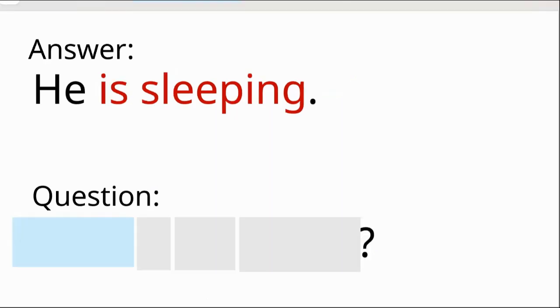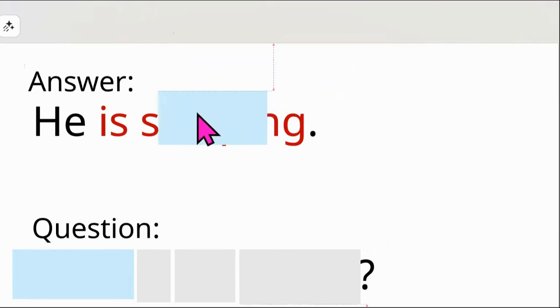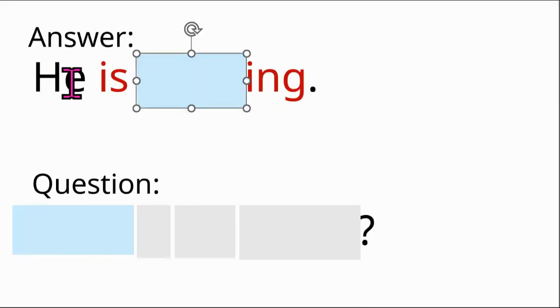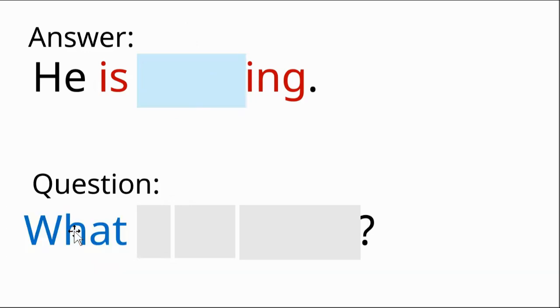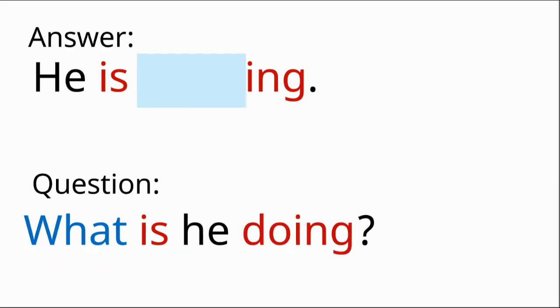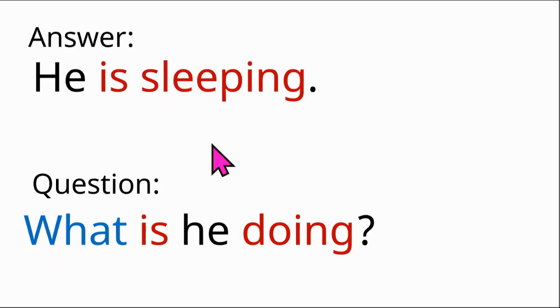So here's another one about an action. He's doing some action, but we don't know what it is. So for an action, the question word is what? What's the next word? Is he doing? What is he doing? He is sleeping.